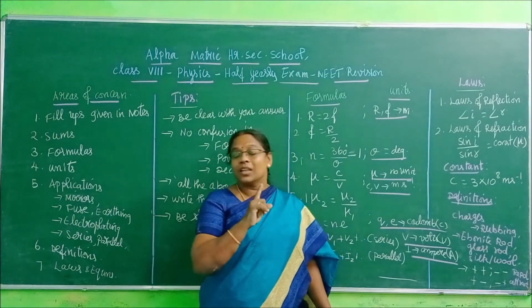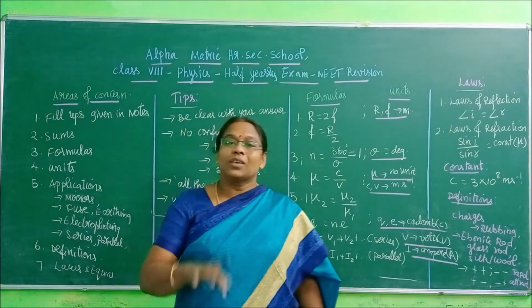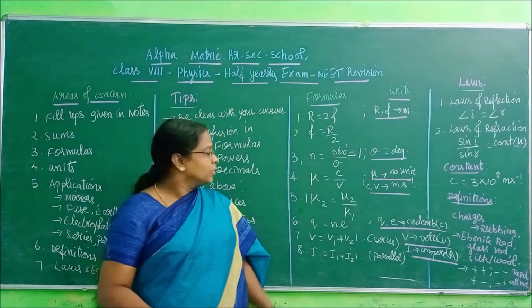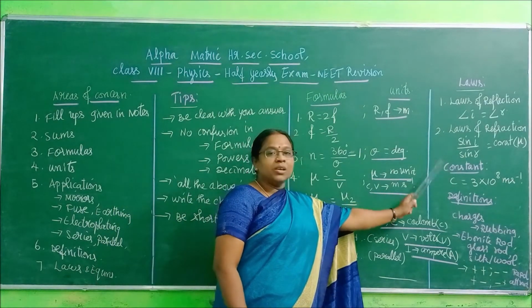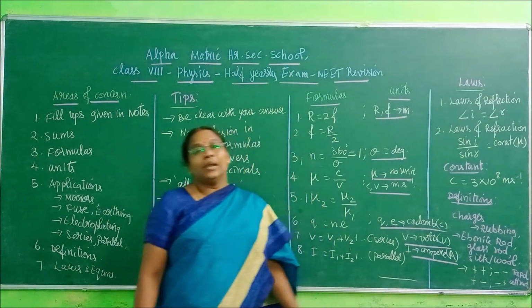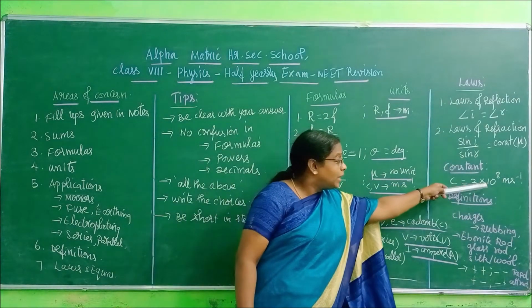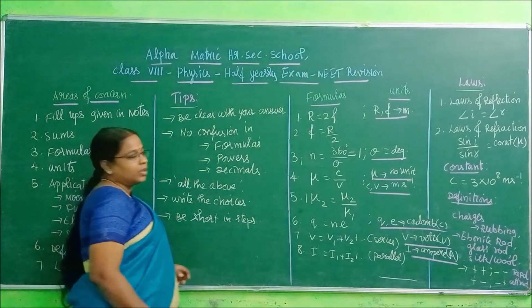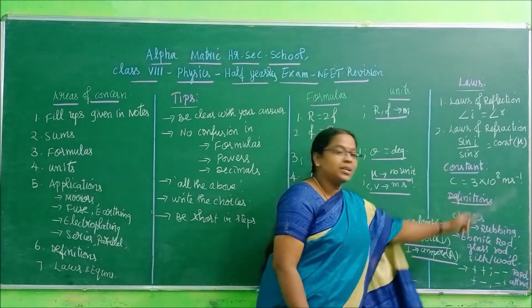Okay, don't ask in the examination hall, saying the value is not given, the question is wrong. Ma'am will not give the mark. All these issues should not come. Okay. So what is the value of C? C is equal to 3 into 10 power 8. Here I said 10 power 8, without confusion. This is what I said here. Okay. Unit is meter per second.